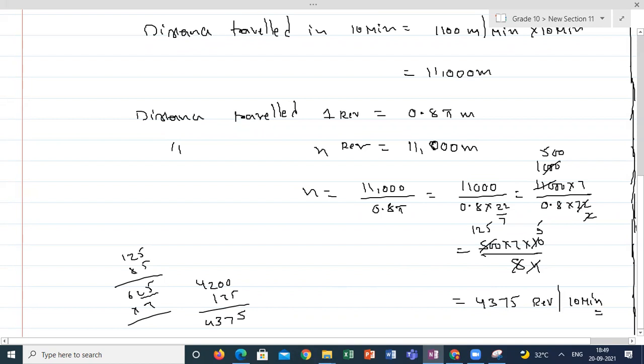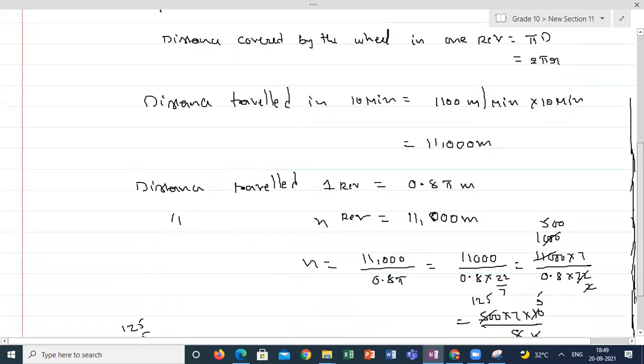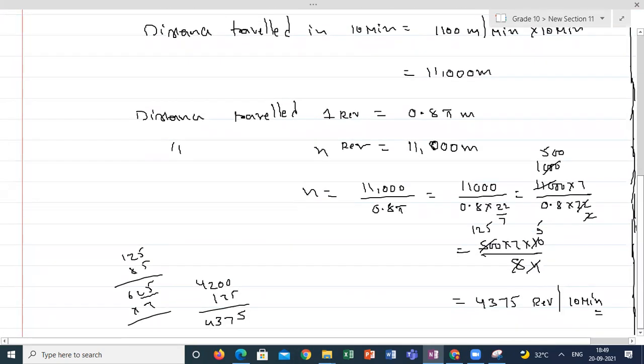Based on this, we can expect more questions. If a wheel traveled 10 revolutions, how much distance is covered, or how much time will it take to cover a distance of some meters with the help of this wheel. All these kinds of questions are a little important from the MCQ point of view. Hope you are clear. What is the formula or the logic we have to use? Distance covered by a wheel for one revolution is equal to its circumference. If a wheel is rotated by one revolution, the total distance covered by that wheel is exactly equal to its circumference.